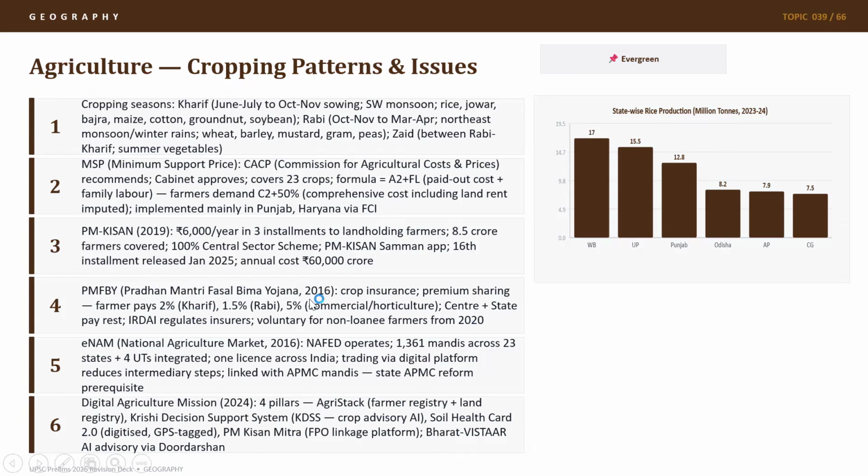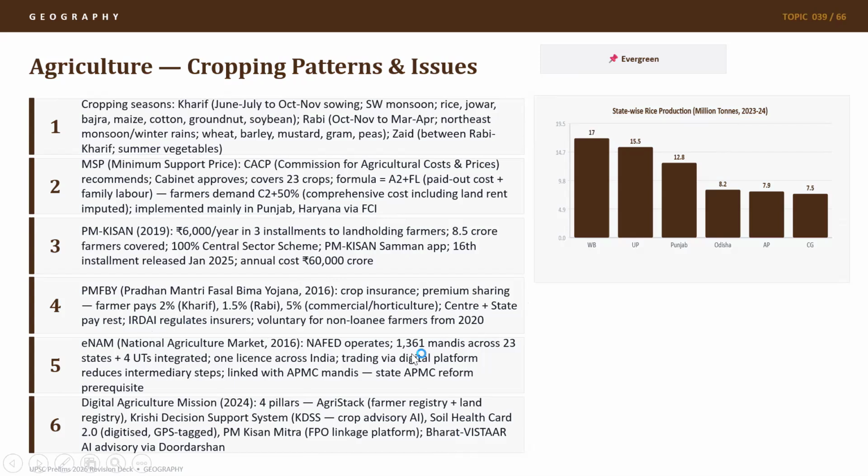So in PMFBY, the farmer has to pay a very small amount of the premium, 2%, 1.5%, and 5% for Kharif, Rabi, and commercial crops, and the rest, that is 98%, 98.5%, and 95%, is taken care of by the center and state. And of course, since it's insurance, IRDAI would be the regulating body, and it has been made voluntary for non-loanee farmers from 2020.